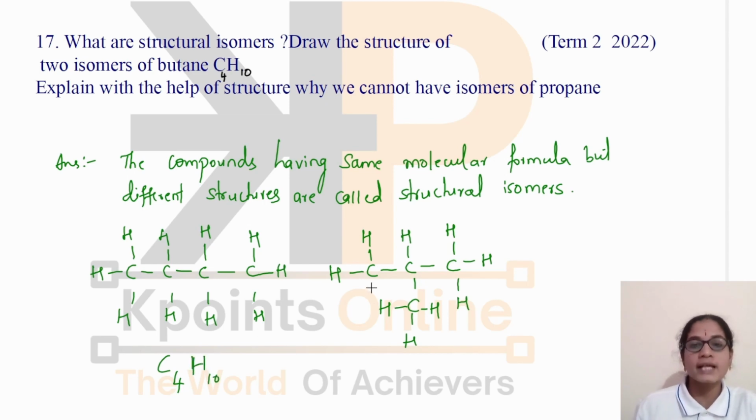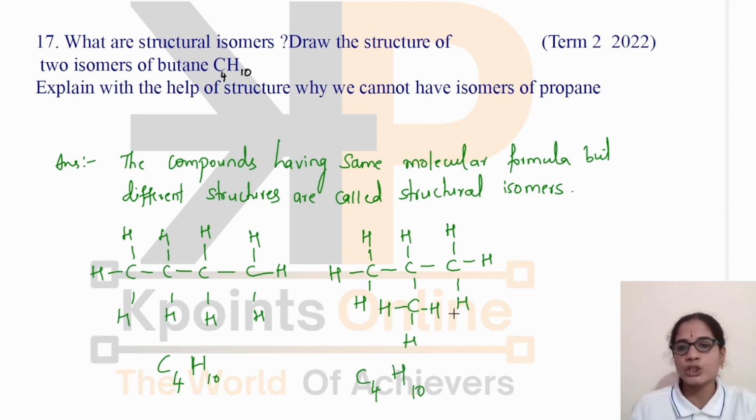The molecular formula in this case also is C4H10. 1, 2, 3, 4 carbons, and 1, 2, 3, 4, 5, 6, 7, 8 hydrogens. We have to write here one more hydrogen: 7, 8, 9, 10. Okay. So both of them have the same molecular formula but different structures. This is how we can write the isomers.